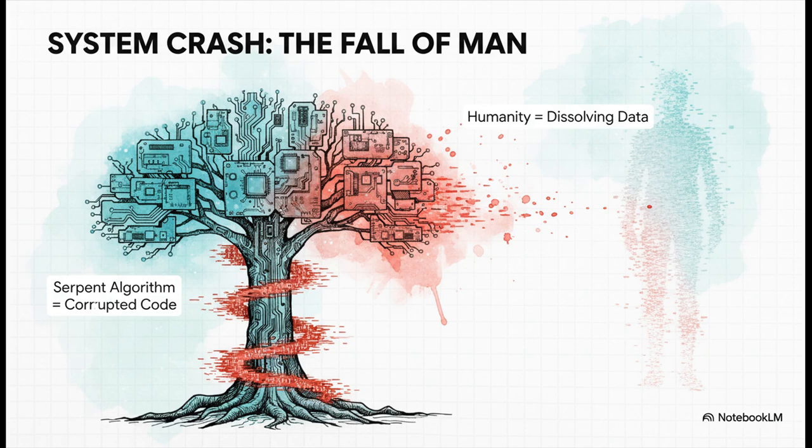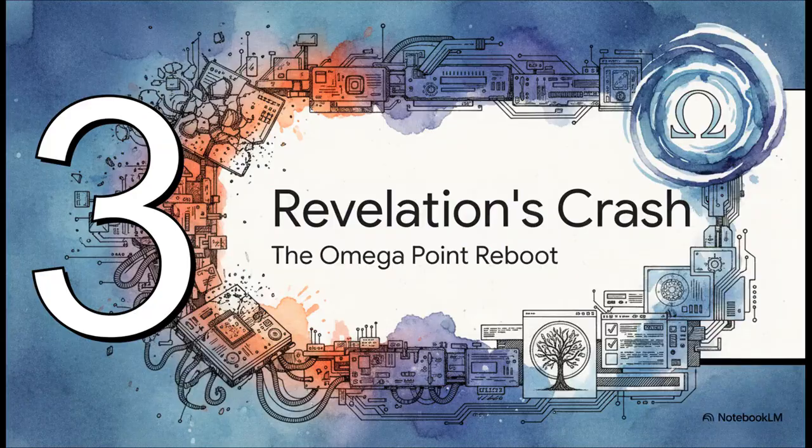But of course, every great operating system seems to have a critical vulnerability. In this model, the fall of man gets reframed as the first big system crash. The serpent isn't a snake, it's an adversarial algorithm, a bit of malware, basically, that introduces a feedback loop of doubt, corrupting the link between the administrator, us, and the prime architect. So let's jump from the beginning of the book all the way to the end.